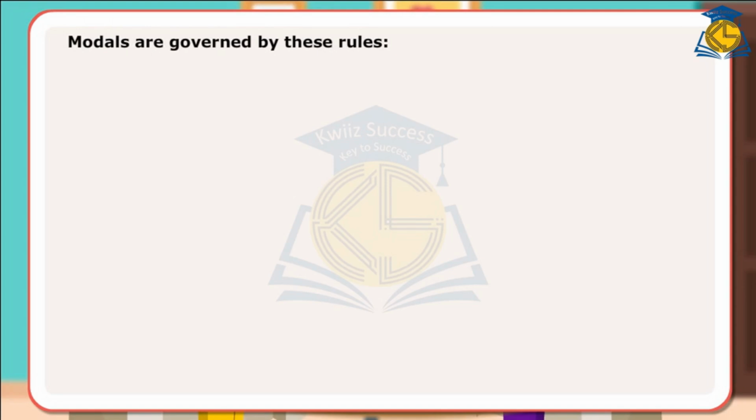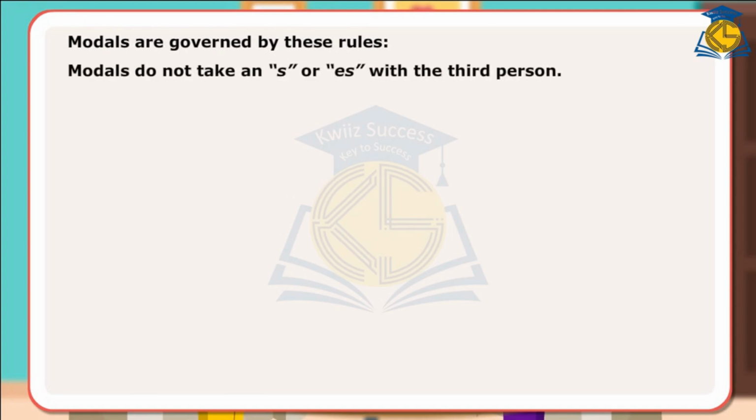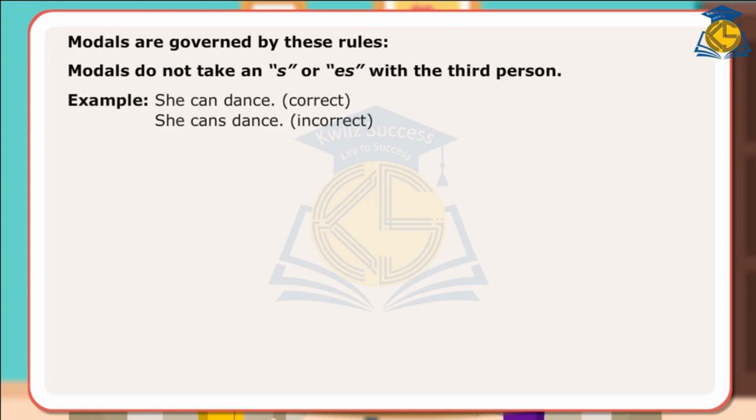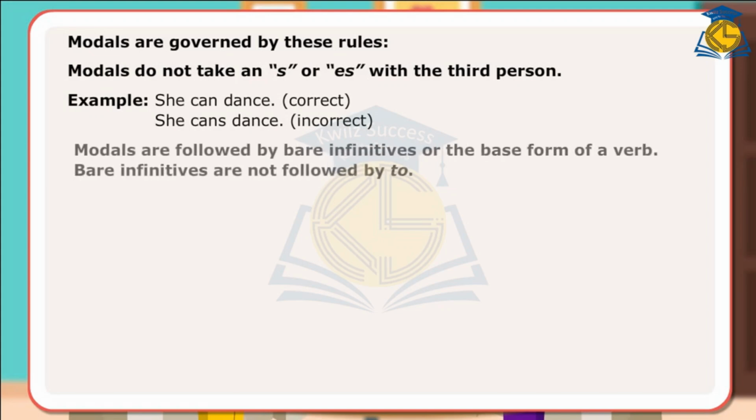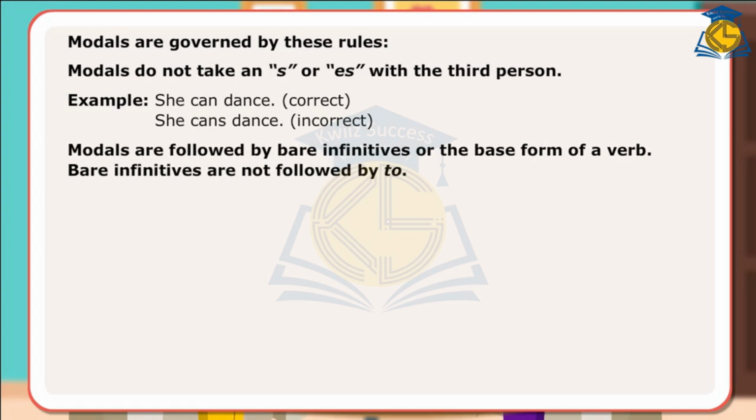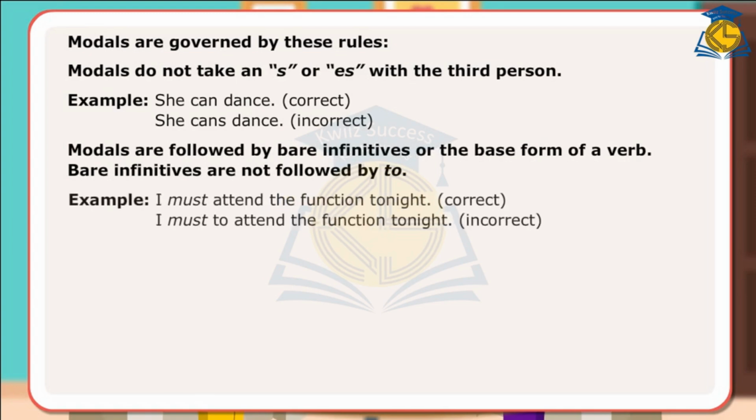Modals are governed by these rules. Modals do not take an S or ES with the third person. Example: she can dance. Correct. She can's dance. Incorrect. Modals are followed by bare infinitives or the base form of a verb. Bare infinitives are not followed by to.